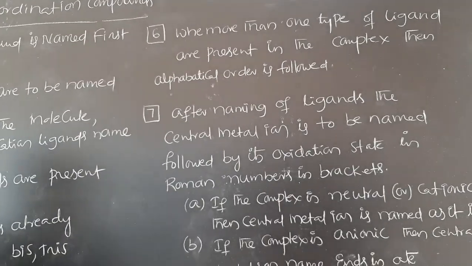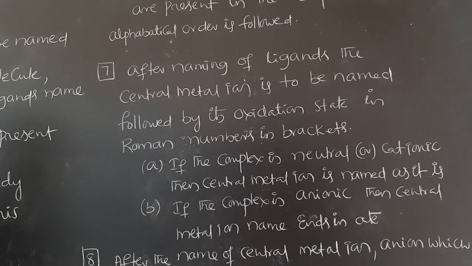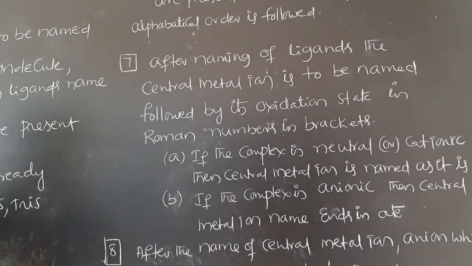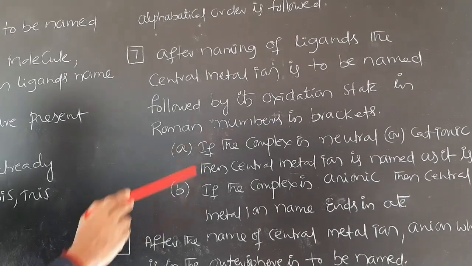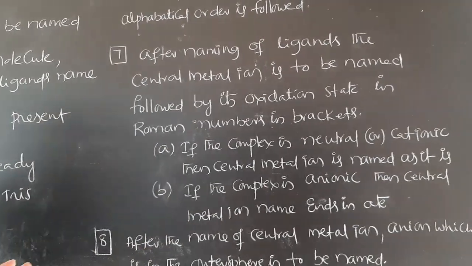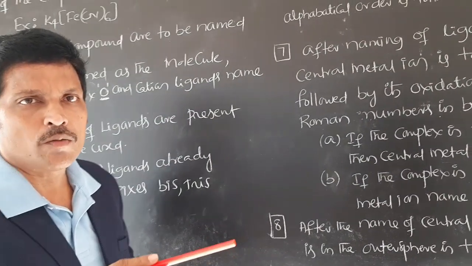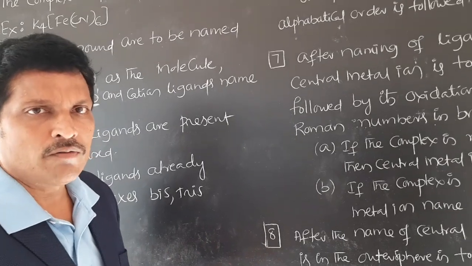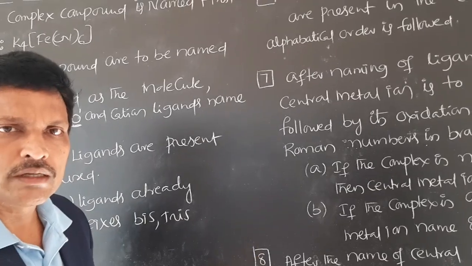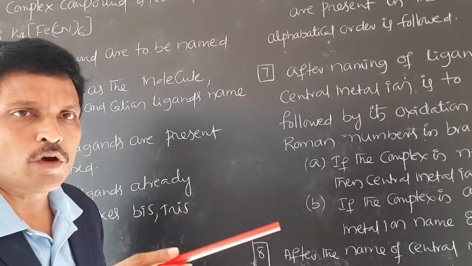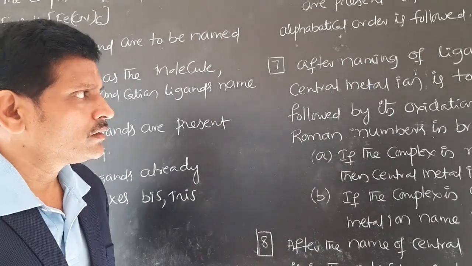And the seventh one: after naming the ligands, the central metal ion is to be named, followed by its oxidation state in Roman numerals in brackets. If the central metal ion's oxidation state is 2, we represent its oxidation state in Roman numerals in the brackets after the name of the central metal ion. If its oxidation state is 3, we represent the oxidation state with the Roman numeral III in the brackets after the name of the central metal ion.